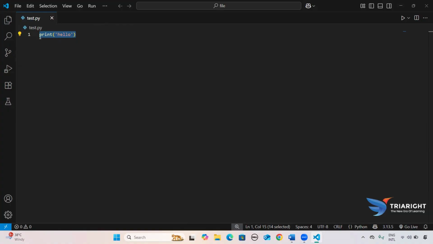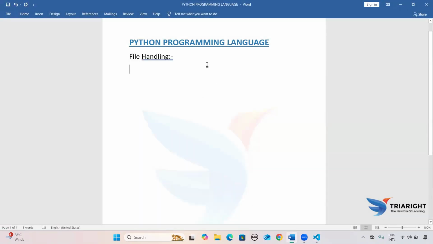The data that's available in a file, as of now I'm taking a Python file, is permanent. If I close this, or switch off the power, still the data will be available. That's why we can say that the data available in a file is permanent. The file is mainly divided into two types. The first one is called the text file and the second one is called the binary file. So what is a text file and what is a binary file?